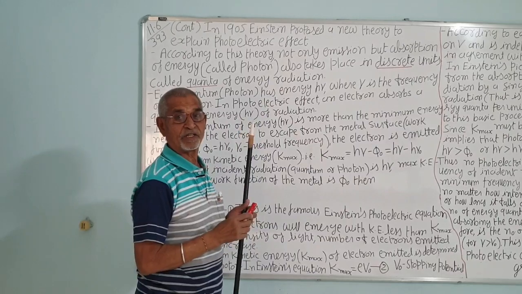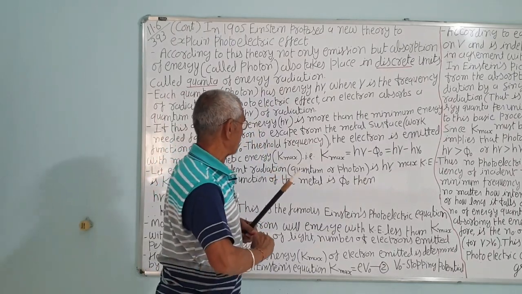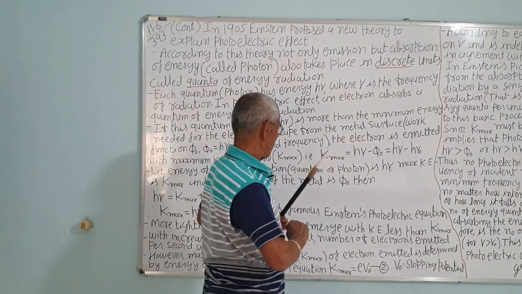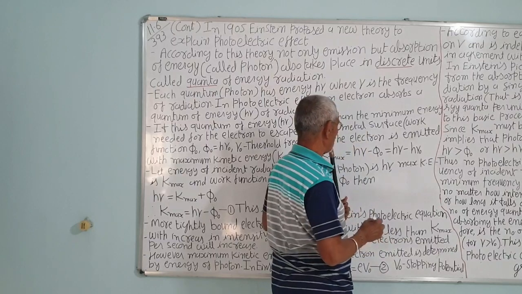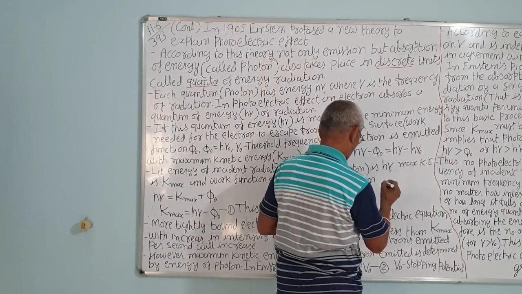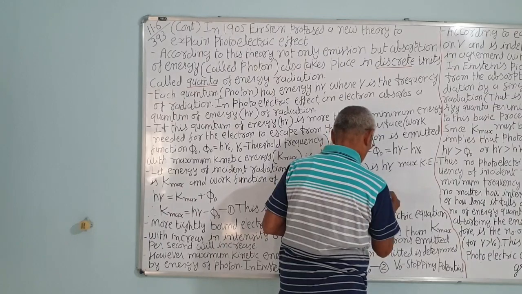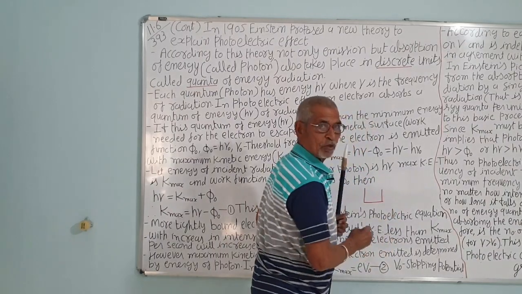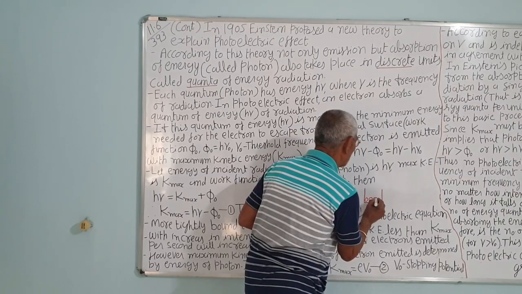According to classical theory, the wave has continuous energy. For an example, what is continuous and what is quantized, what is discrete or quanta? You take two beakers and put marbles in one.